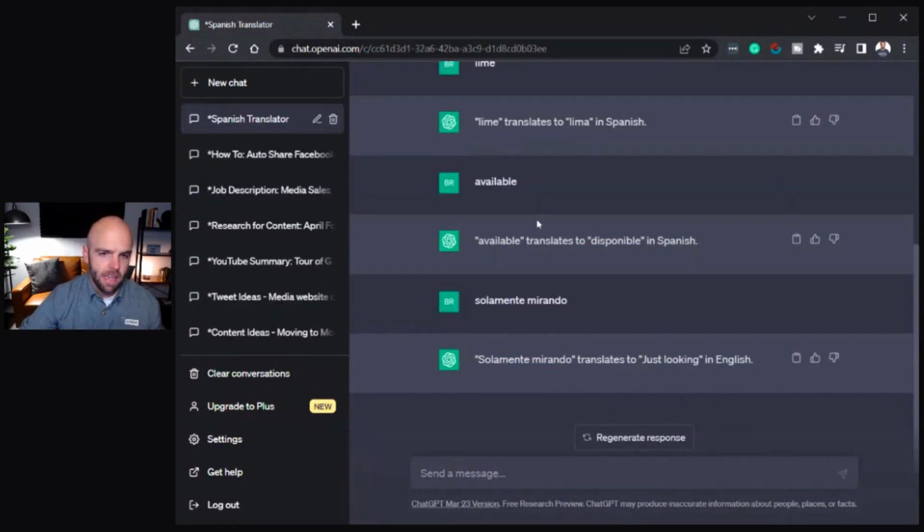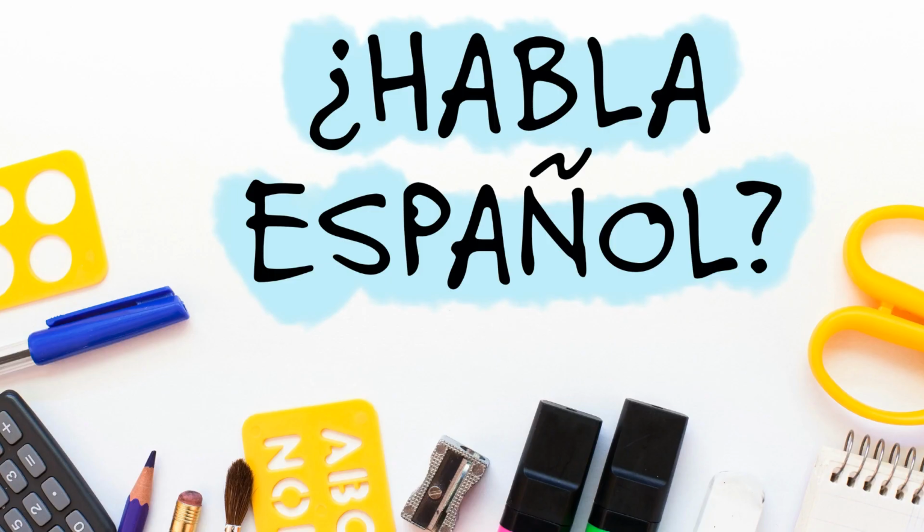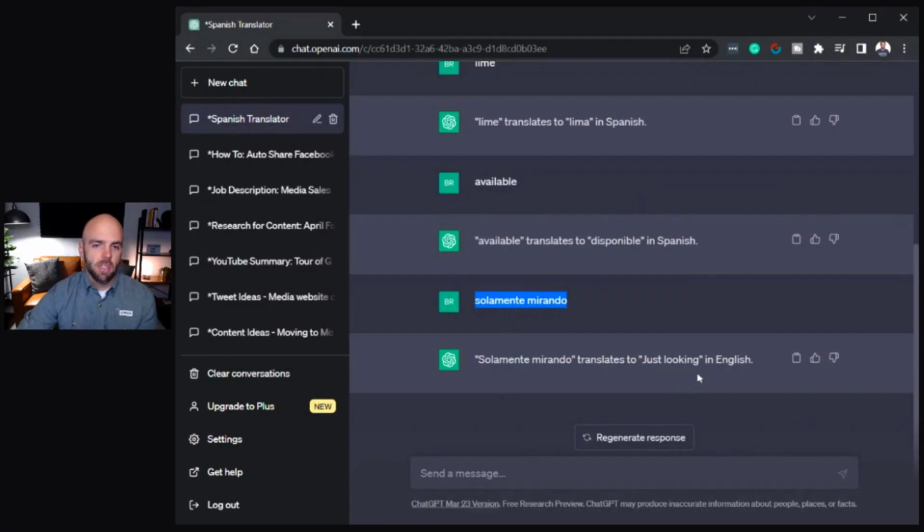Here I am using it as a Spanish translator. Now I can Google Spanish words or whatever, and then I also just typed in a Spanish phrase, "solamente mirando," means "just looking" in English. And so it knew when I put in Spanish, it knew to tell me what the English was.